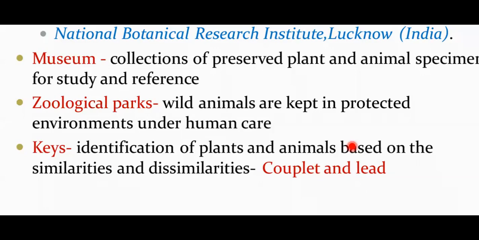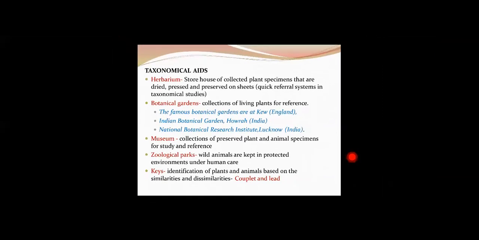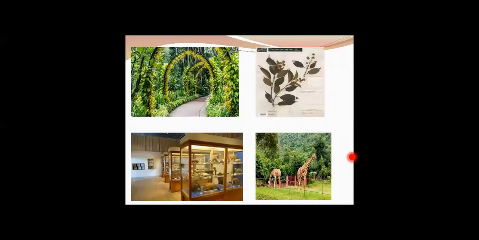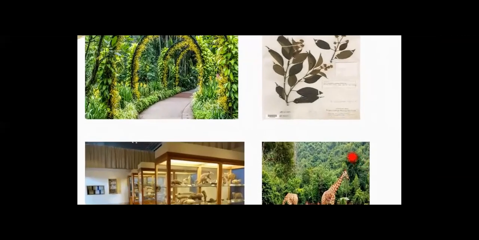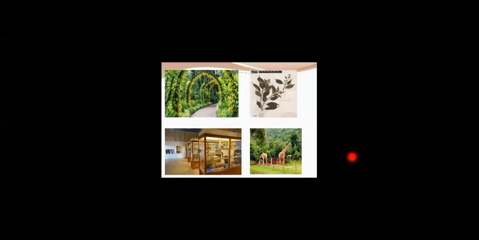Okay, so this is about the different taxonomical aids that we have discussed now. You can see the pictures of a botanical garden here, a herbarium sheet here, a museum, and a zoological park.